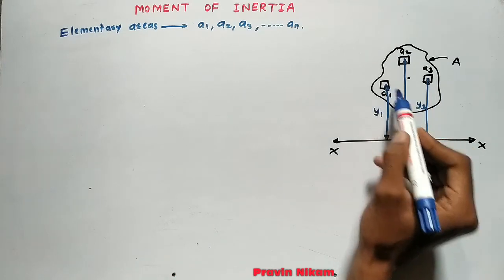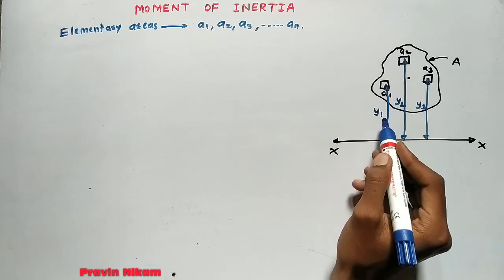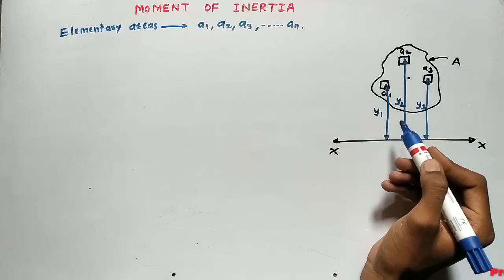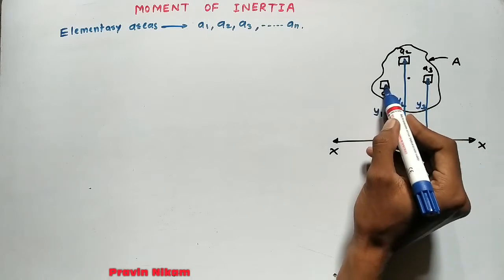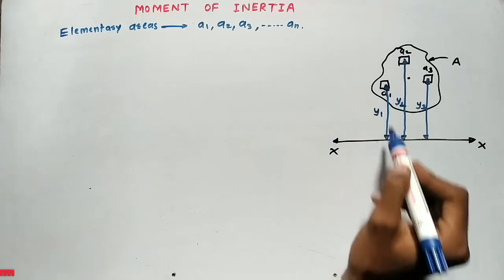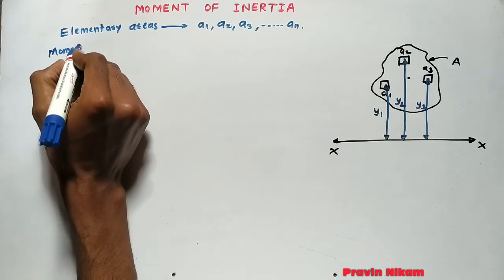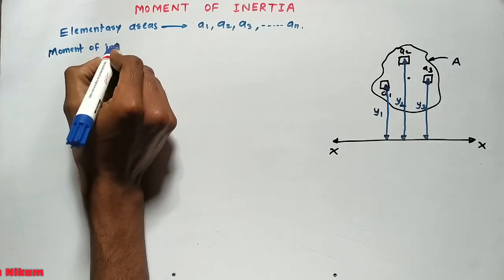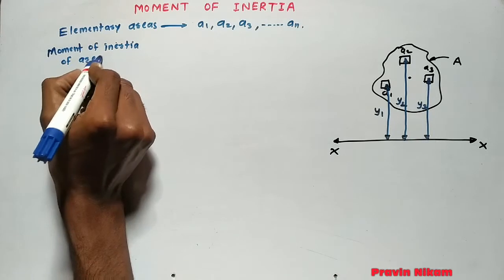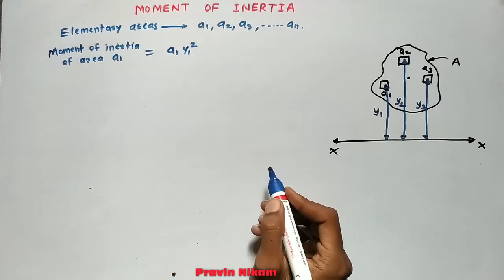Now the moment of this area about this reference axis is A1 y1 square. We know that moment of inertia is area into distance square. So the moment of this small area A1 about the reference axis is A1 into y1 square. So moment of inertia of area A1 is equal to A1 y1 square.